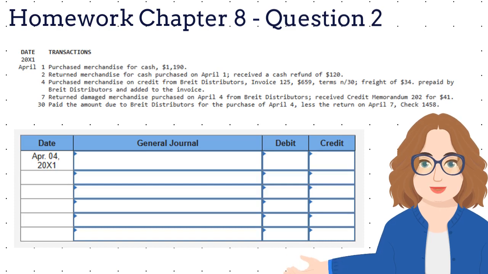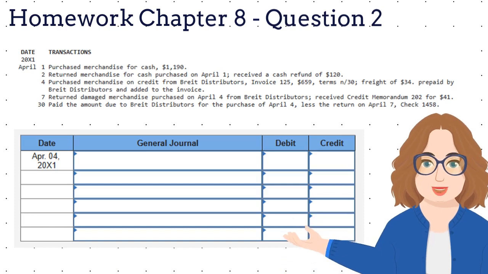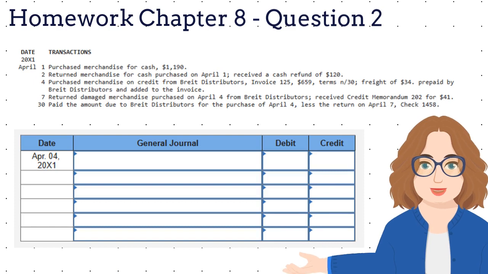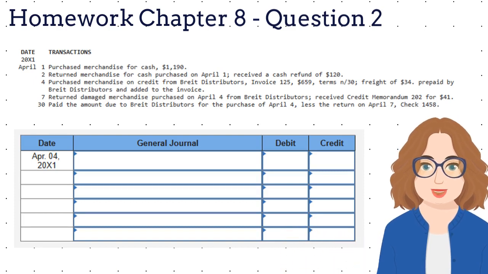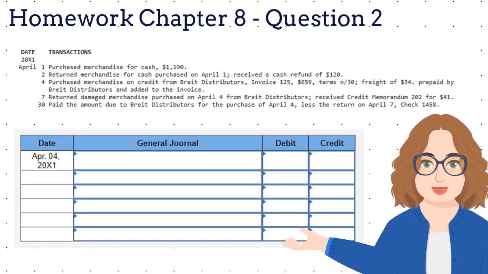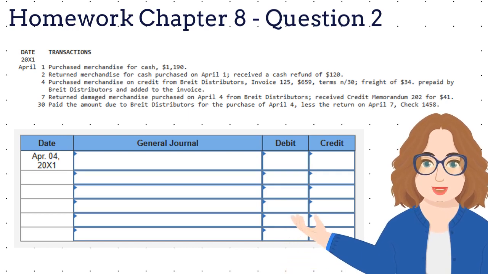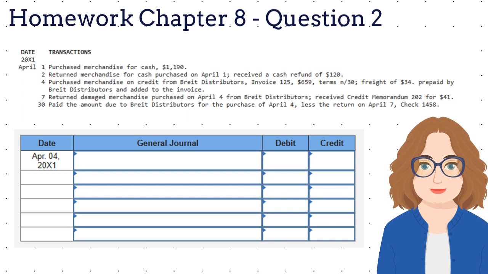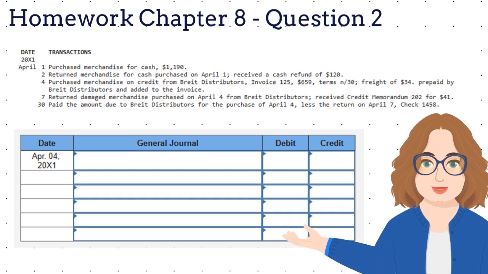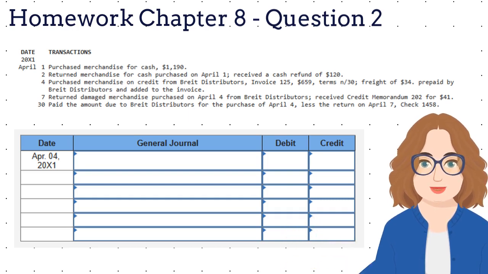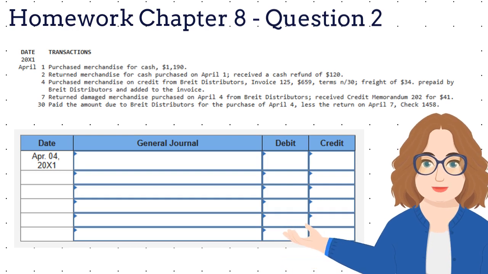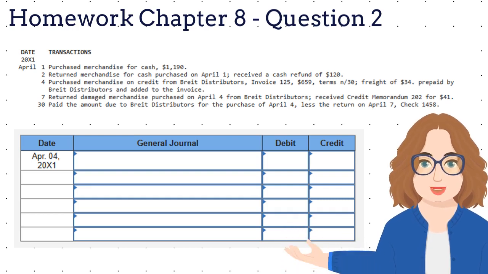Question 2 has 5 business transactions. The first transaction is a merchandise purchase for cash and the second is a merchandise return for cash. The third is a purchase of merchandise on credit, with some merchandise returned and a credit memo issued as part of the fourth transaction. The fifth transaction is the payment for the invoice, net of the credit memo, previously purchased on credit. We'll complete the third business transaction together.